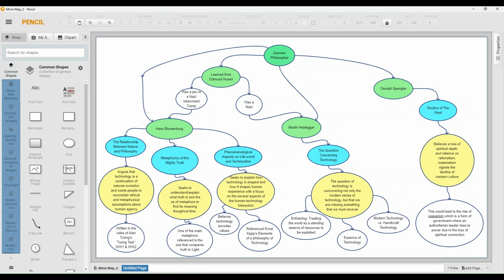But a lot of his writings would end up getting banned by the Nazi Party. And so you have the direct correlation between the two.